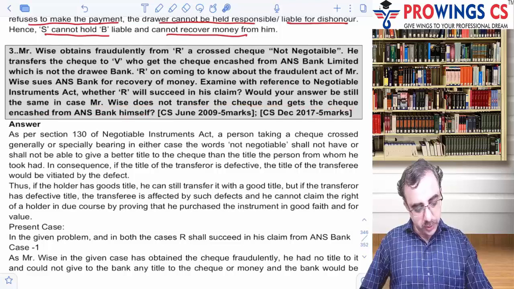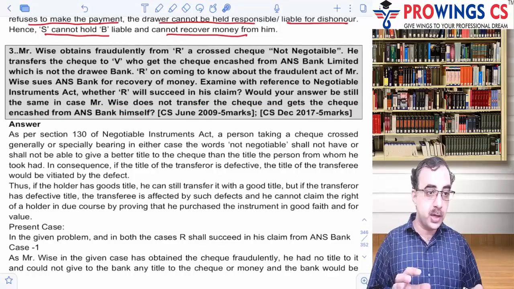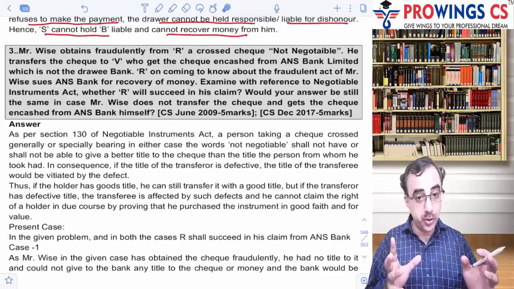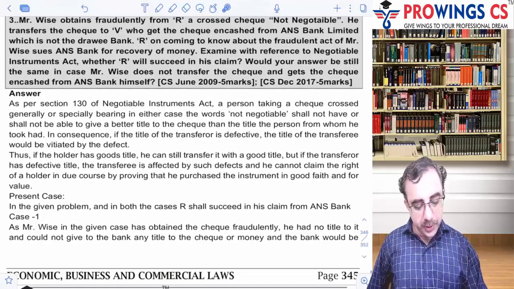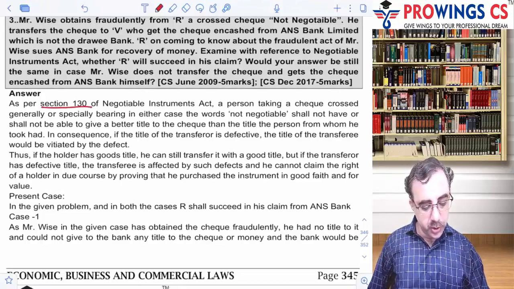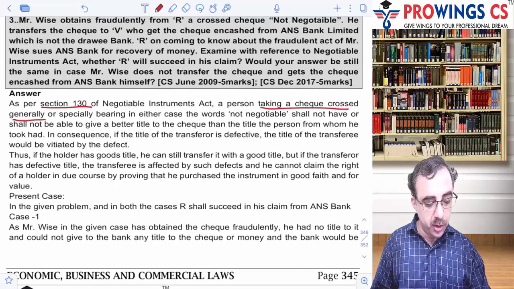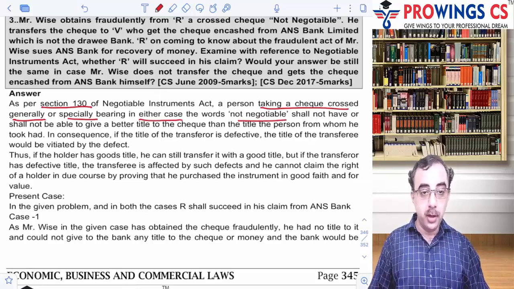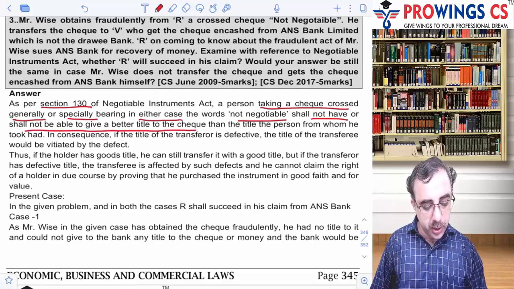Quite an interesting question. Okay, here section 130 of the Negotiable Instruments Act is hit. When you cross a check and mark it not negotiable, how is it dealt with? Not negotiable. By the way, he has obtained it fraudulently, we will keep that in mind too. So while writing the answer, what are we writing? We are writing section 130 of the Negotiable Instruments Act. A person who is taking a check crossed generally or specially, bearing in either case the words not negotiable, shall not be able to give a better title to the check than the title of the person from whom he took it.